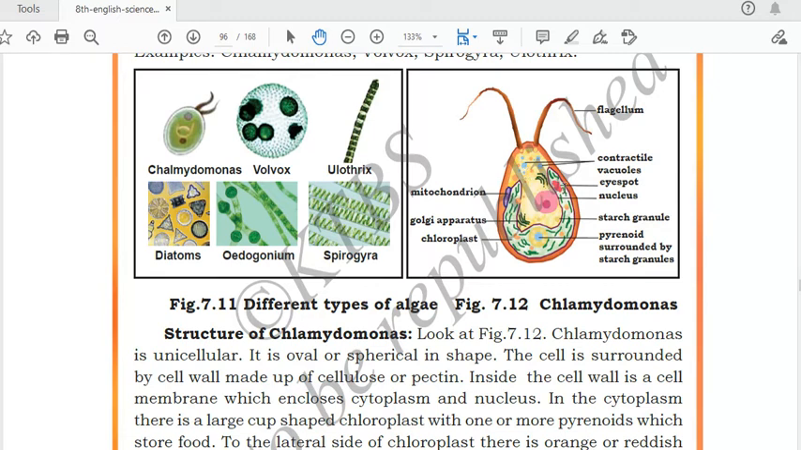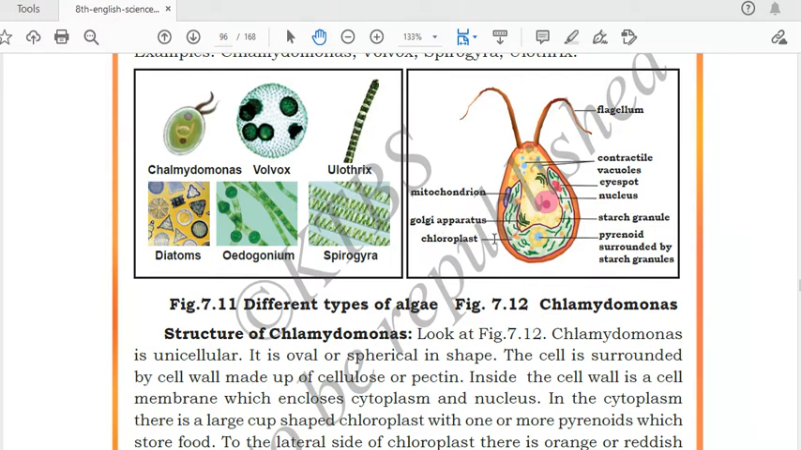Eye spot is present over there. The center nucleus is present, which will carry out all the vital activities of this Chlamydomonas. Mitochondria, which is known as the powerhouse of the cell. We have read about this in chapter number 5, study of cell. This is also present, which will provide energy for carrying out different activities.